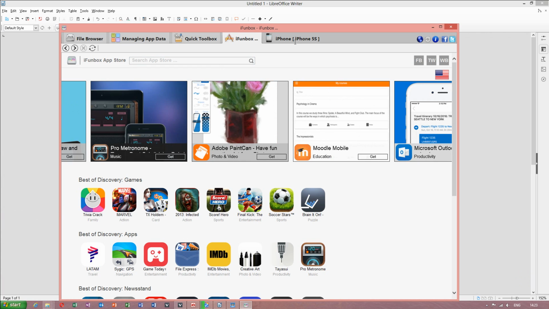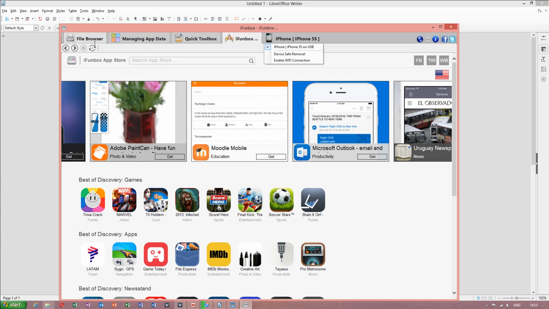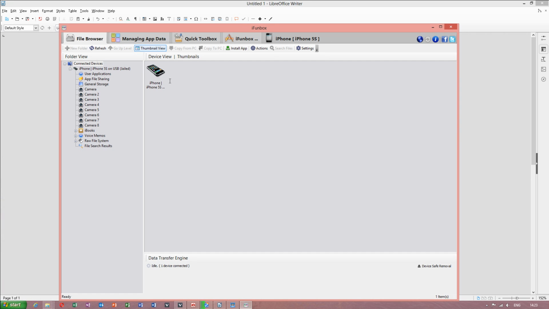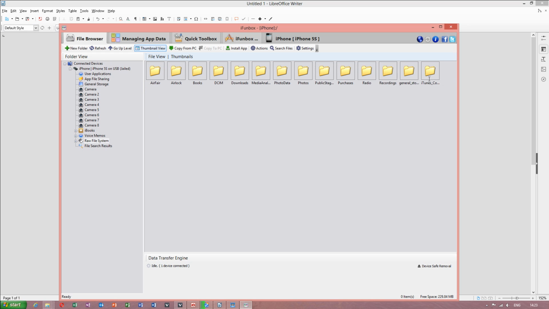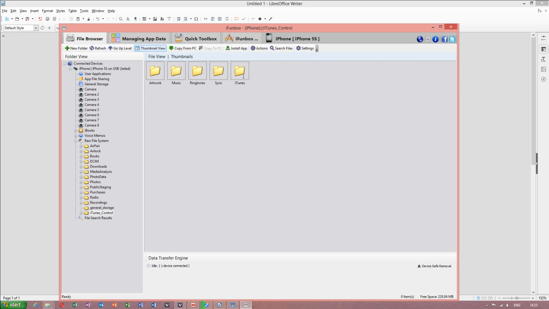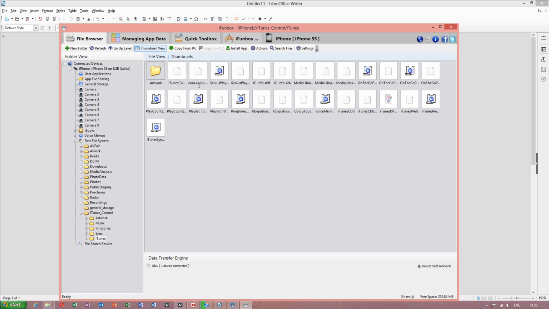But we need to get to our iPhone, and this is a great utility. To file browser, we will go to raw file system. There are a couple of files which have to be deleted. The iTunes control folder, I think iTunes, and there is the iTunes control file.